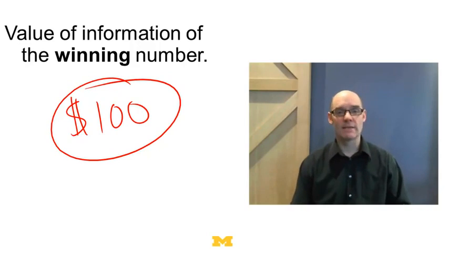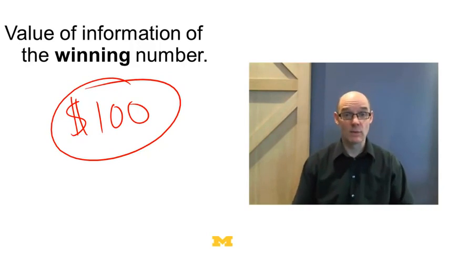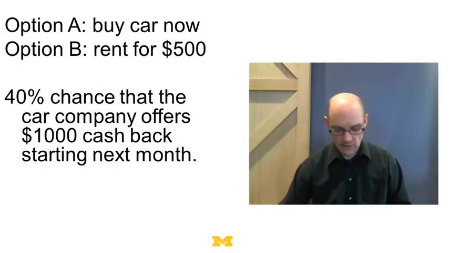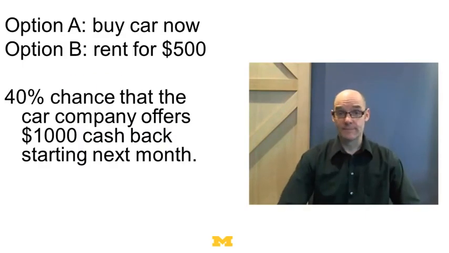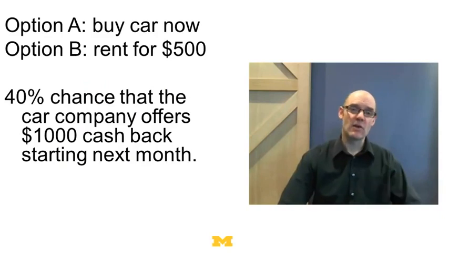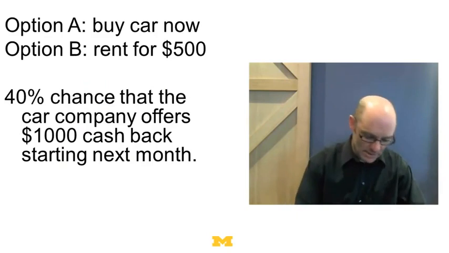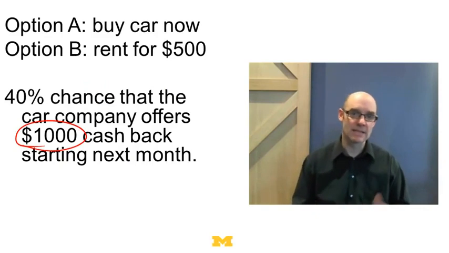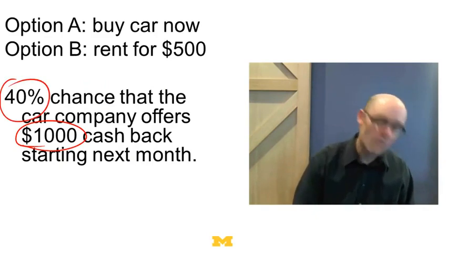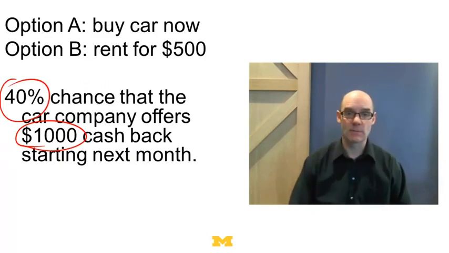But now we want to apply this in a context that's a little more complicated, where we do our decision trees and that sort of thing. So let's do an example. Suppose you're thinking about buying a car. You can buy the car now, but you've heard some rumors that in a month there's going to be a cashback program giving $1,000 cash back. Based on a frequency analysis of the number of years in the past they've had a cashback program, you figure there's a 40% chance they're going to have one.